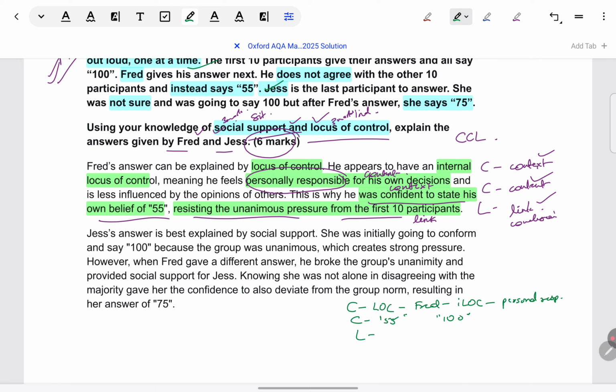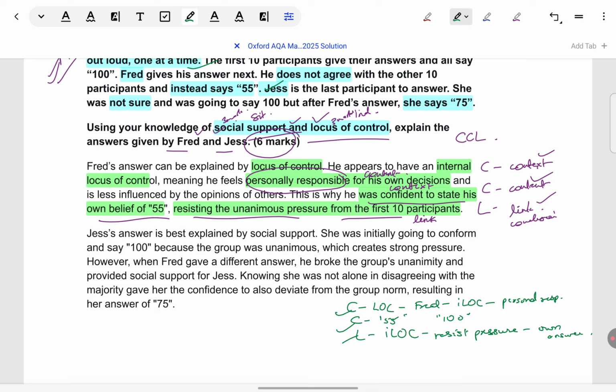And then how will I link the two together? So finally, I can just make a statement of how this internal LOC is helping him to resist the pressure of the group, and that is why he's able to give his own answer. He's able to stick with his own belief. So yeah, I just have to combine the two and give clarity. This is what we are finding here. So initially practice in this way, then eventually you won't even need to do it consciously. It will come down in the paragraph that you are writing.